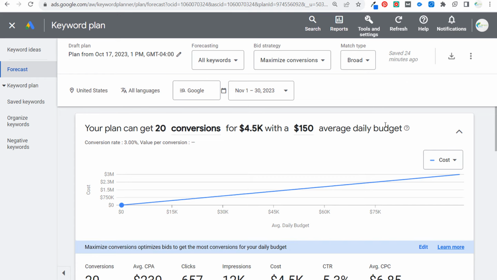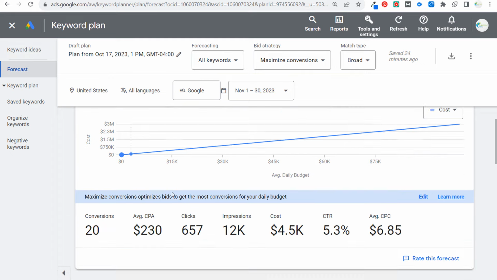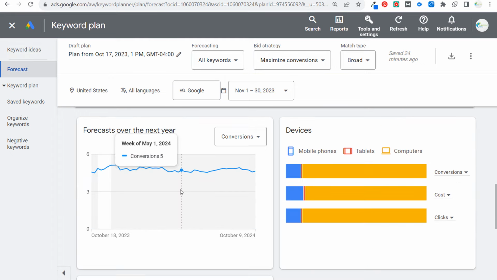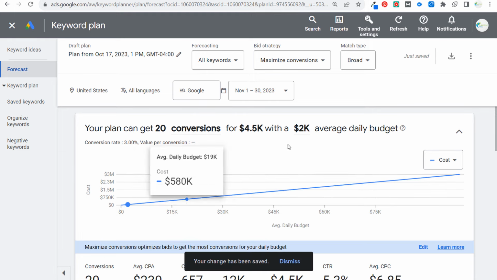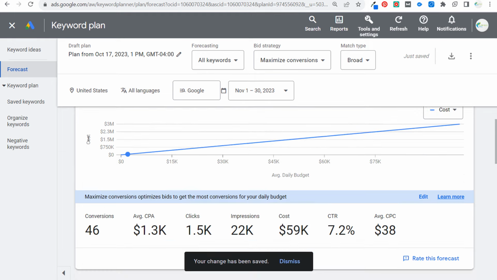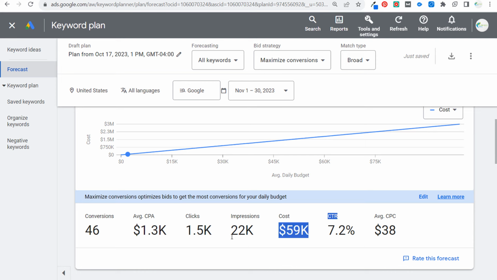So if we come over here to our forecast data and we're using our same example from before, where we're targeting the United States with a bunch of different LinkedIn ads keywords, you can go over here to cost and move this up and down and say, okay, what if my average daily budget is $2,000? My plan is going to get 46 conversions, an average cost per acquisition of $1,300. Large costs, not a lot of clicks.